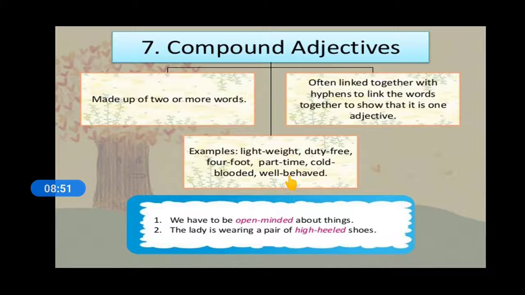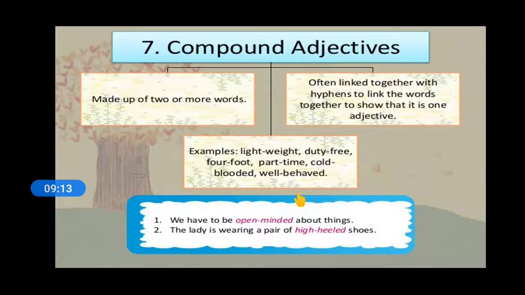They are often separated by a hyphen. We have been open-minded about things. Part-time job, lightweight, duty-free are a few examples of compound adjectives.